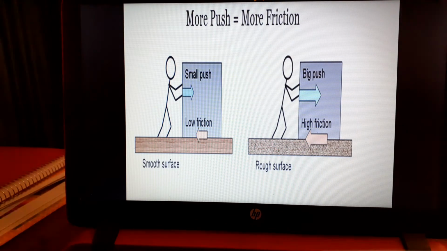As you can see in this example, if you have a rough surface, you have more friction, and if you have a smooth surface, you have less friction. Now look at the arrows. The longer arrow means more force, and the smaller arrow means smaller force. So this friction force is bigger than this friction force, and the reason is you have a rough surface here and a smooth surface here. Another factor is that here you have a little force applied, and here you have big force applied. So both of them work to give more friction in this situation than in this situation.